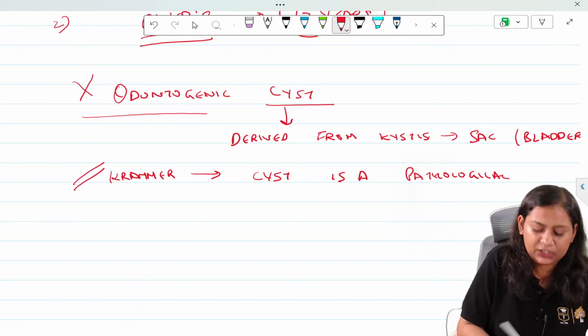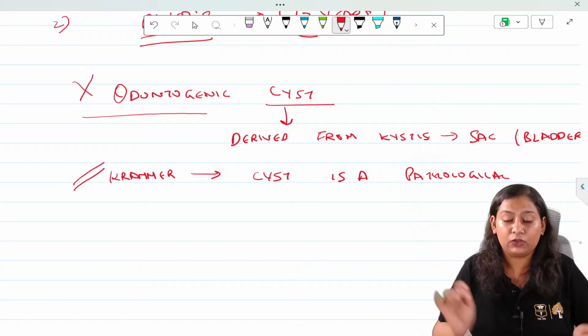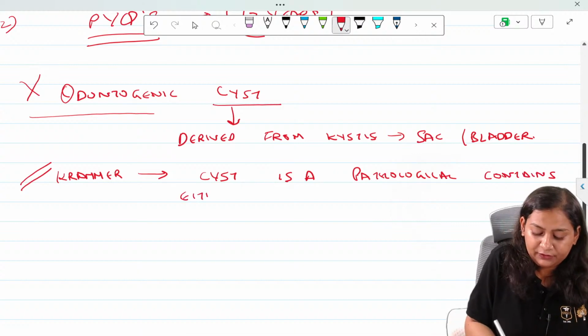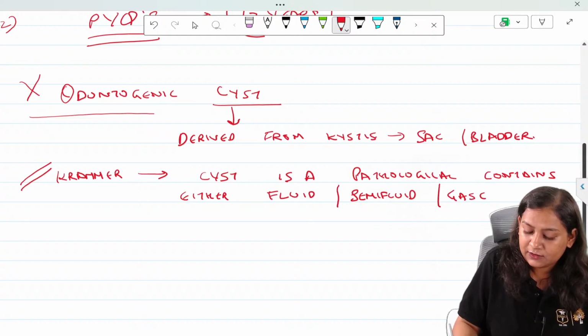This definition is given in your Schaeffer, which you have to follow. It is a pathological cavity which contains either fluid, semi-fluid, or gases. But, here there is a big but,